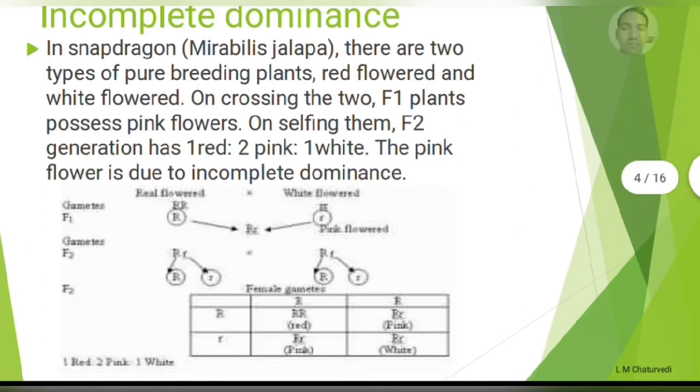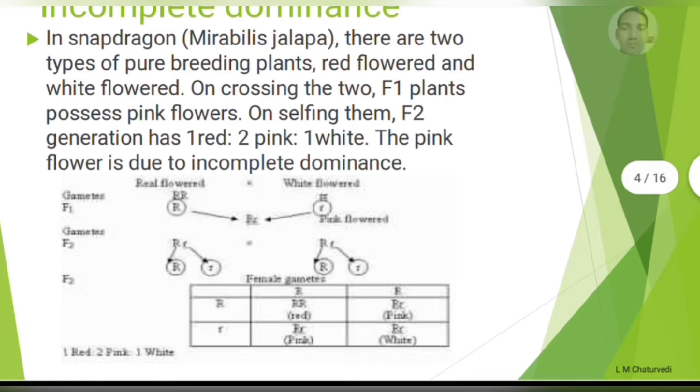We can take the example of Mirabilis jalapa. You see here, Snapdragon and Mirabilis jalapa are both good examples. So we are taking a red flower plant and a white flower plant. In the F1 generation we have found only pink flower plants. In the F2 generation we have found one red flower plant, two pink flower plants, one white flower plant.